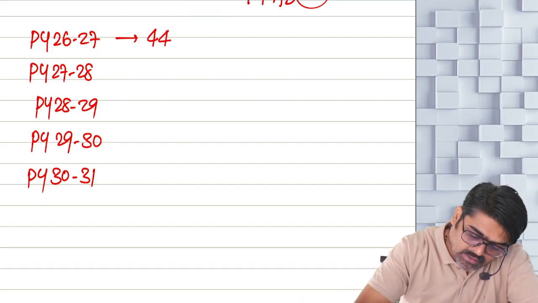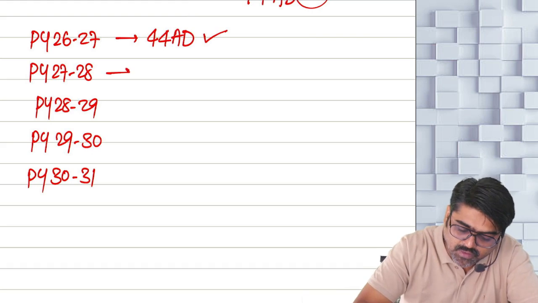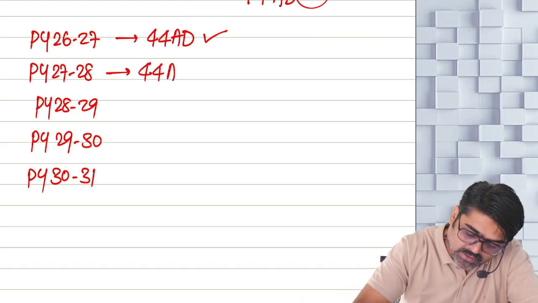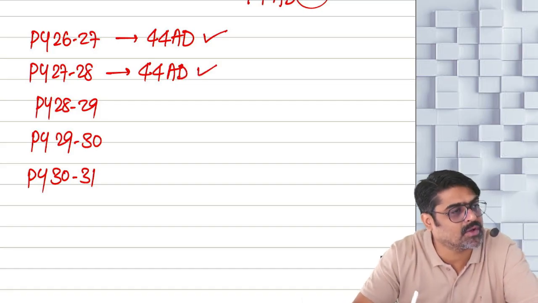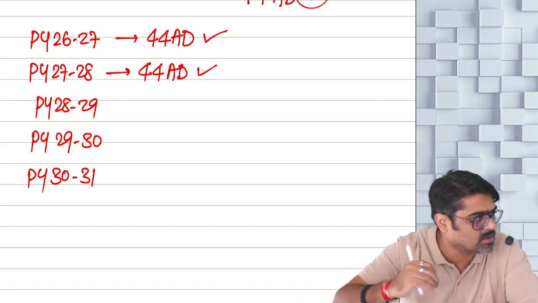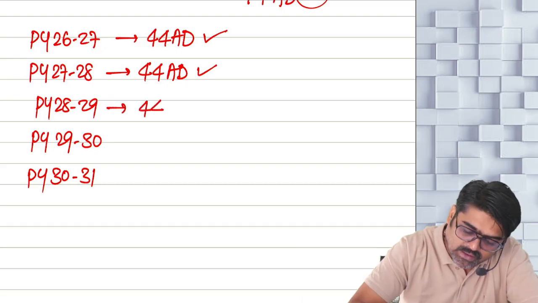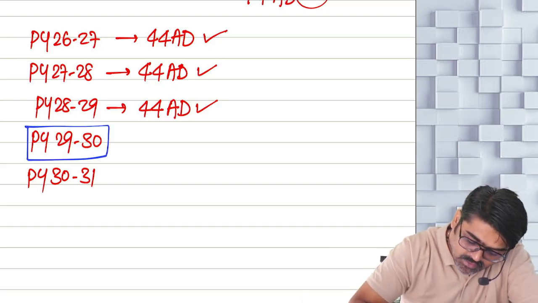In the year 26-27? Yes. Did you follow in this year? Yes. Meaning every year your turnover is within the limit and you are showing how much? 8% or more. Every year you are doing that. This year also the turnover was within limit and you have shown 8% or more.